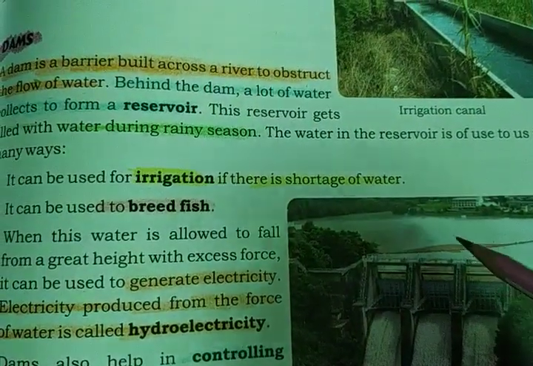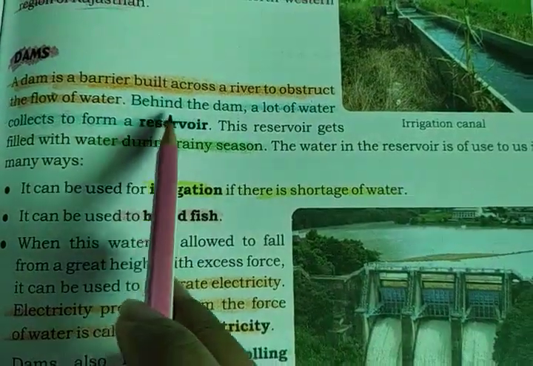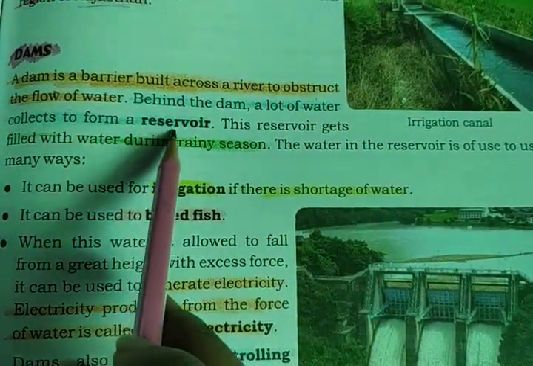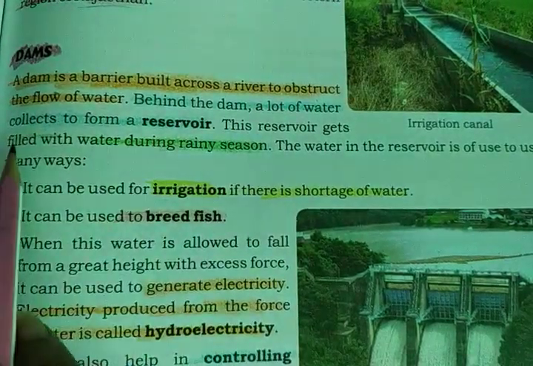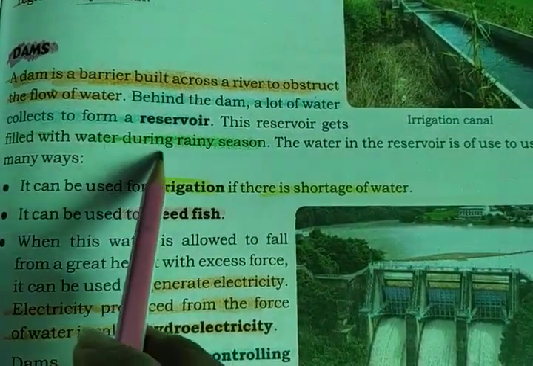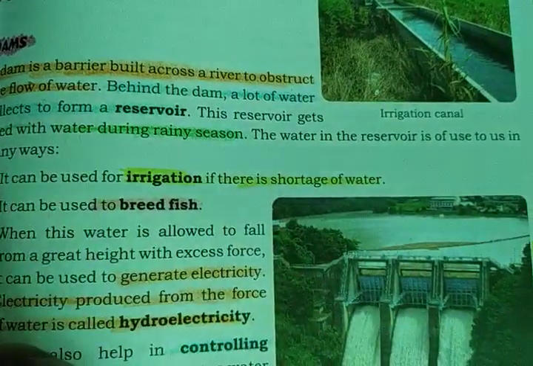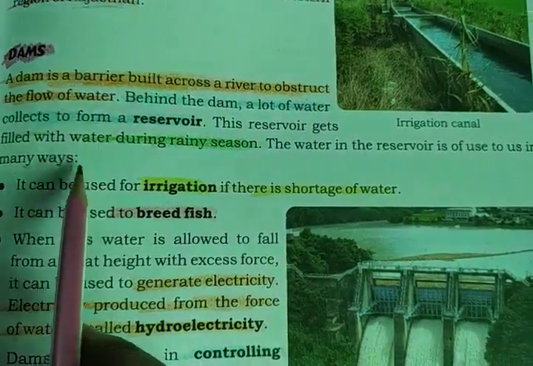Behind the dam, water will become reserved. Behind the dam, a lot of water collects to form a reservoir. The reservoir gets filled with water during the rainy season. The water that is reserved is used by us in many ways.